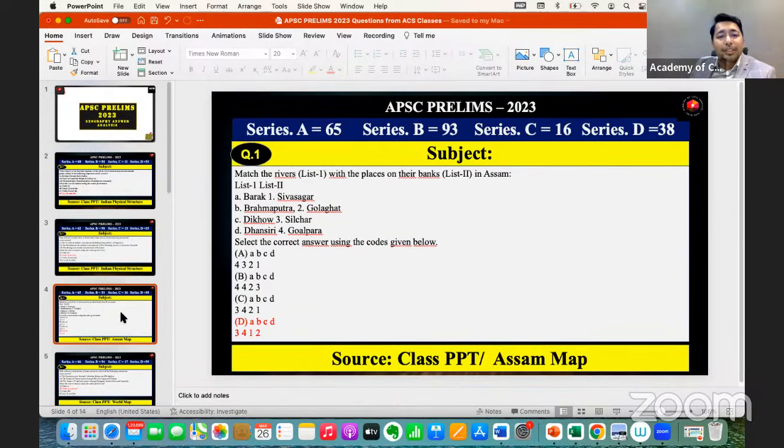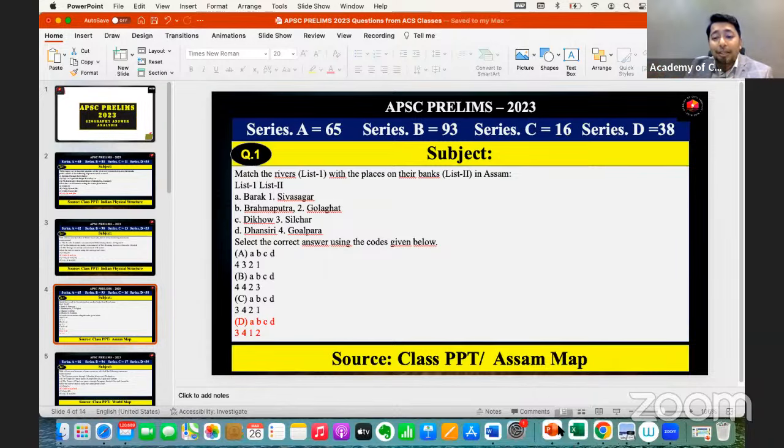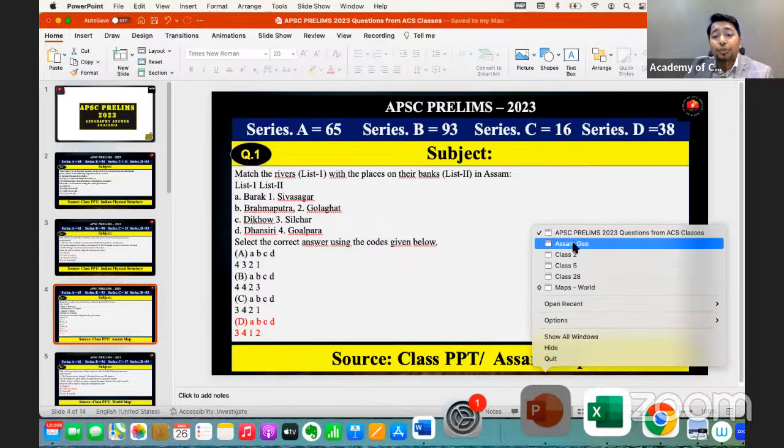Then we can see the next question. So above you can see series A 65, series B 93, series C 16. What does it mean? It means that those students who have series C, this particular question will be question number 16 in your series C. If you have series B in your hand, then this particular question will be question number 93 for series B. So see this question again. Match the rivers with the places on their banks in Assam. So the sources, of course, are the Assam map or the atlas. Obviously, these things are there in our material, but other than the material, let me show you the map, how we used to discuss in our class.